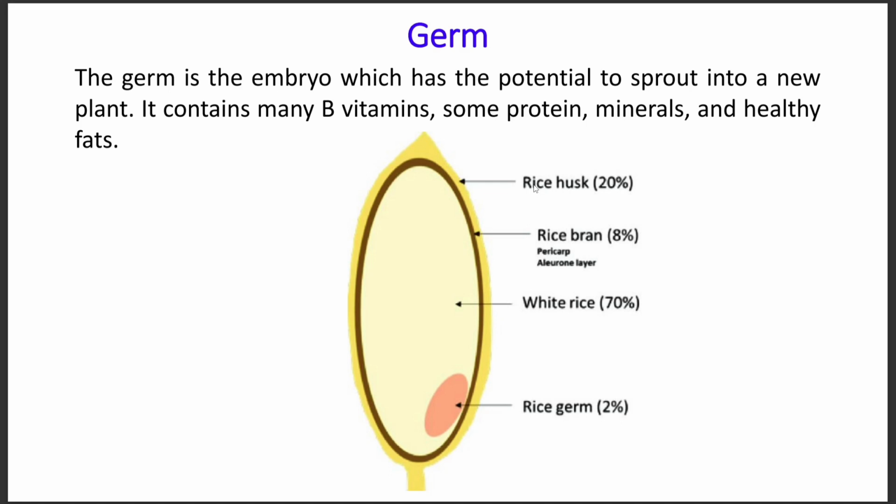That rice husk has a yellow rough coating on the outside. Then we have the rice bran, whose color is brown, and it contains the pericarp and aleurone layer. And we have white rice inside the rice bran, and it also contains the rice germ. Mainly the rice with rice bran is known as brown rice, and if we remove the rice bran, then it will be called white rice.